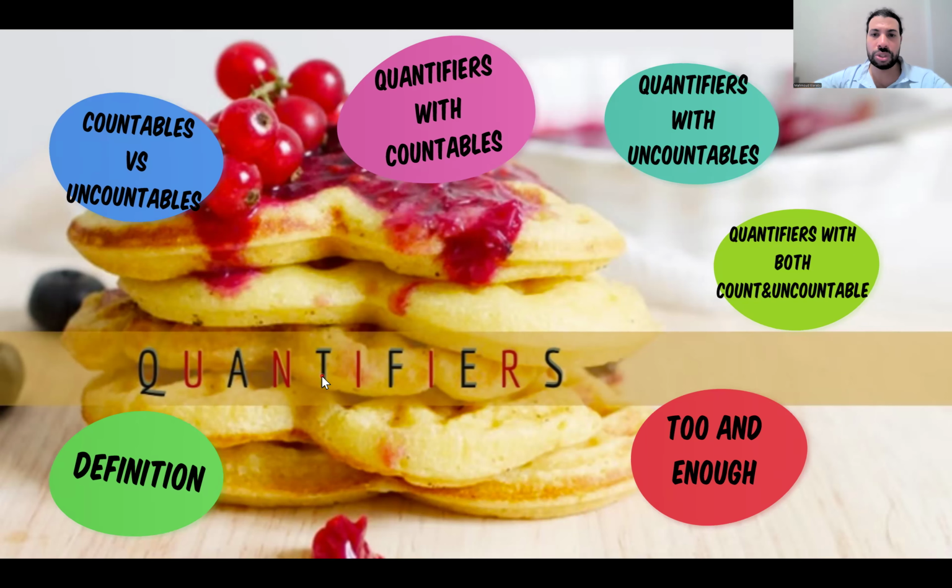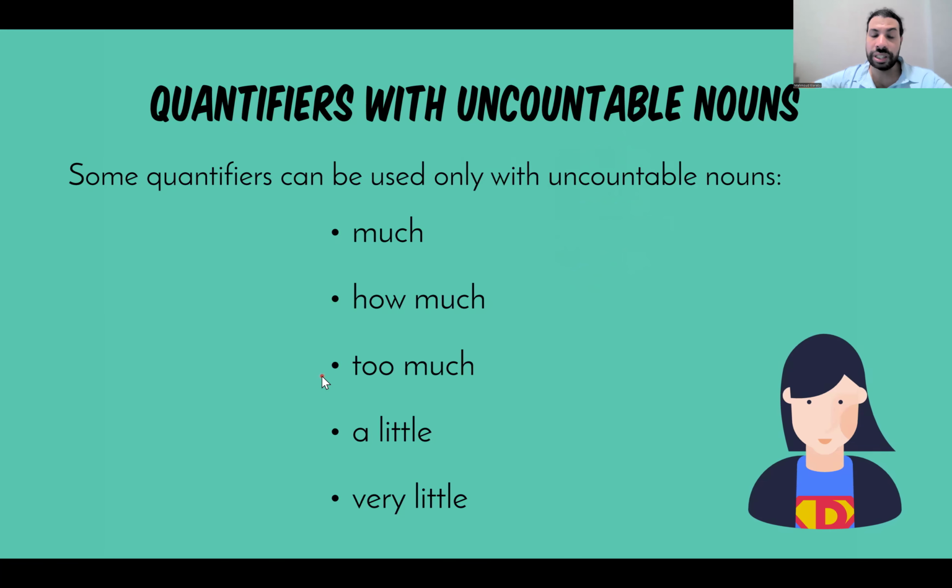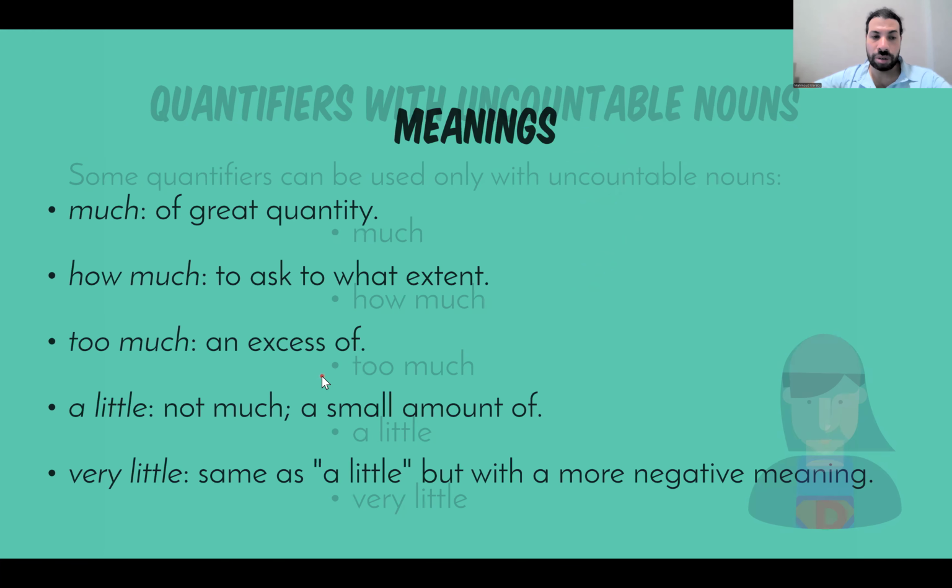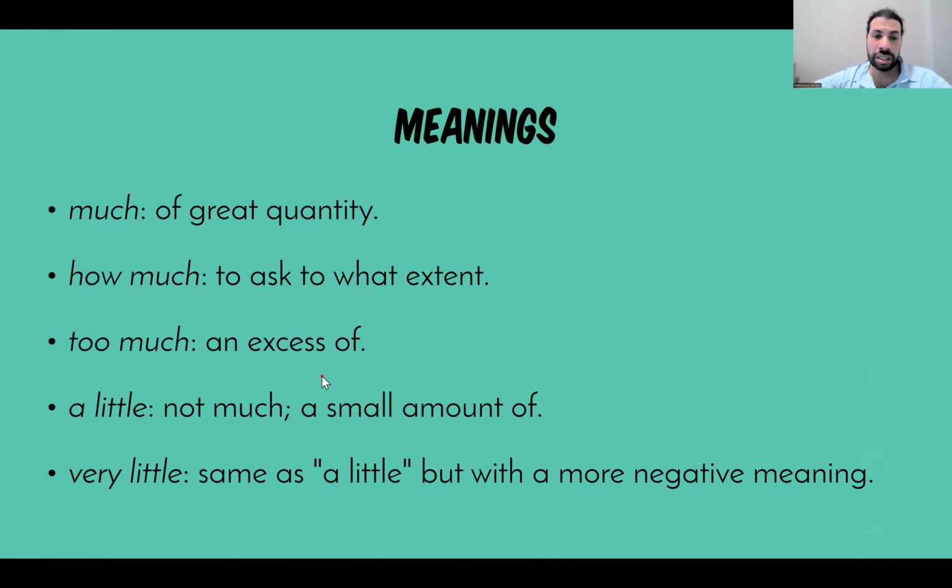Now, let's go to the quantifiers with uncountable nouns. We have much, how much, too much, a little, and very little. Much means a large quantity or amount. How much asks to what extent, like how much money do you have? And you can ask about the price using how much as well. Too much, like a large amount, little, very little.